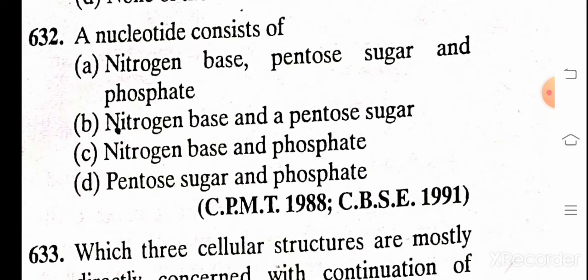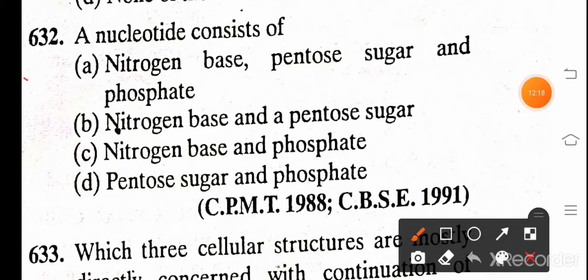A nucleotide consists of: A. Nitrogen base, pentose sugar, and phosphate, B. Nitrogen base and pentose sugar, C. Nitrogen base and phosphate, D. Pentose sugar and phosphate. And the correct answer is A, nitrogen base, pentose sugar, and phosphate.